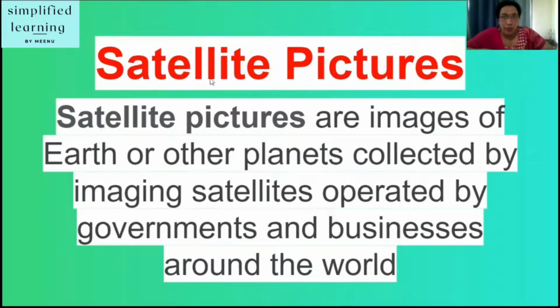Now next is satellite pictures. What are satellite pictures? These are images of Earth or other planets. So here you can make out one difference. When we talked of aerial photography, it covers a smaller area as compared to satellite pictures. Clear? So here you can cover the whole Earth or other planets. These are images of Earth or other planets collected by imaging satellites operated by governments and businesses around the world.